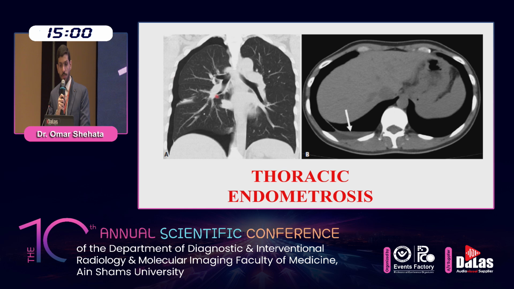Another site for extrapelvic endometriosis is the thoracic type, which is classically presented by catamenial pneumothorax, as presented in this case, which shows a pneumothorax with a high density effusion. During the operation, a small defect is observed in the diaphragm. It was thought to be the migration path of the endometrial tissue from the peritoneal cavity to the pleural cavity. On the basis of pathological examination, endometriosis was diagnosed from the tissue around a small defect of the diaphragm.